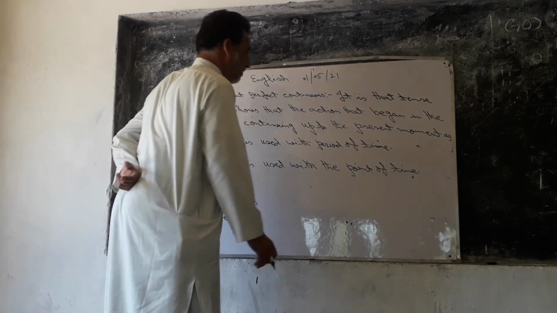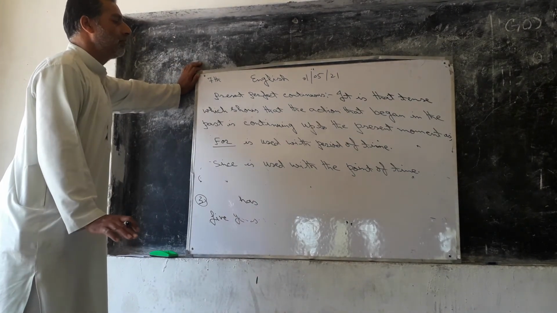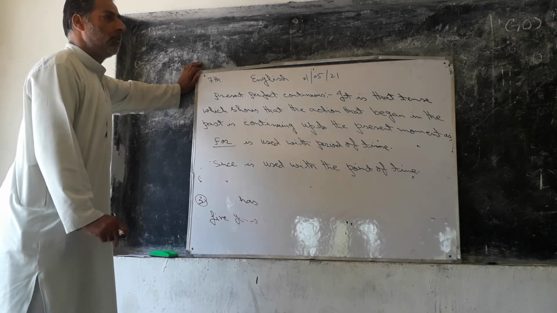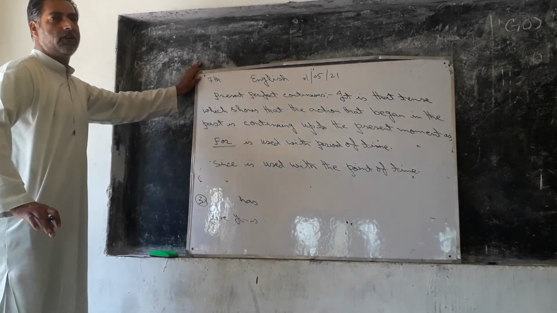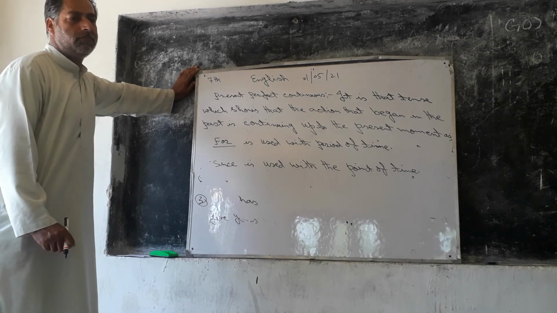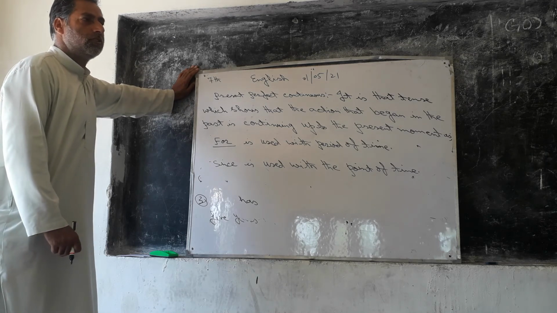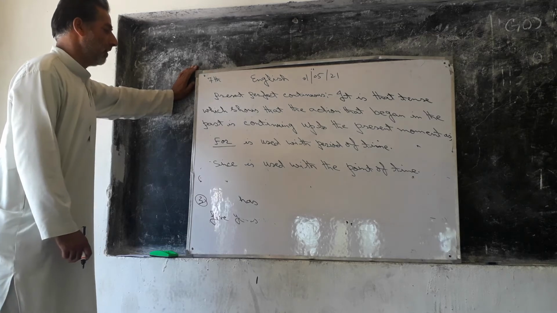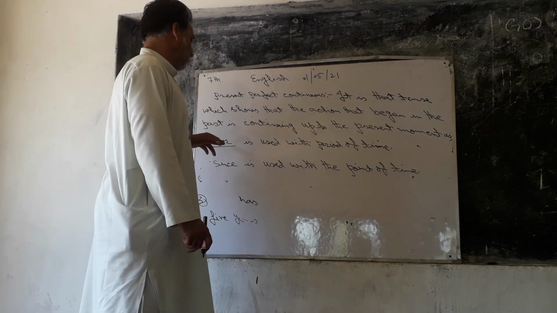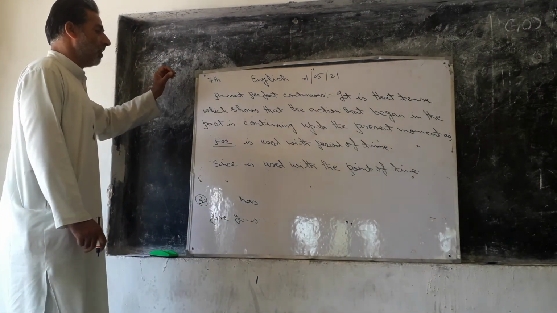This thing you have to remember: period of time means 5 minutes, 5 hours, 2 hours, 1 week, 1 month, 10 years. This is all the period of time. And point of time means 2 p.m., 11 a.m., noon. Similarly, last Monday, 1st of June, 1st of April. This is called the point of time. When you write sentences, for is used for the period of time and since is used for the point of time.